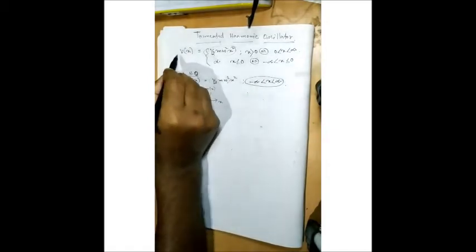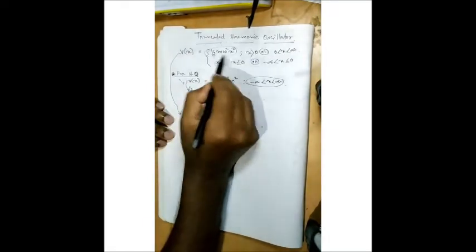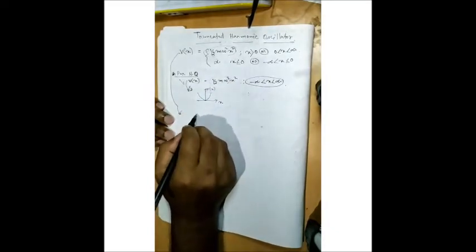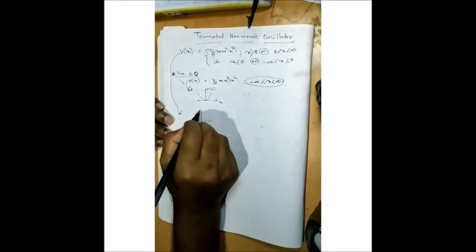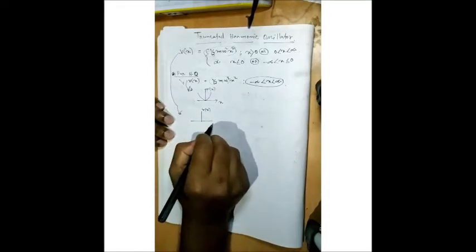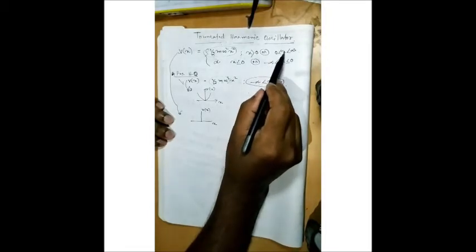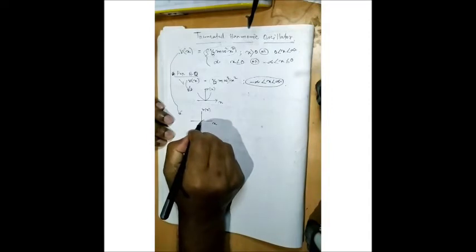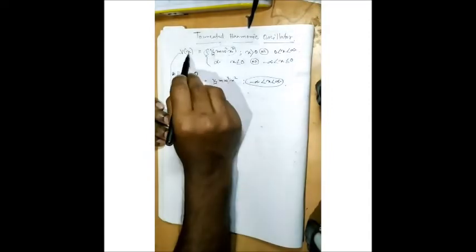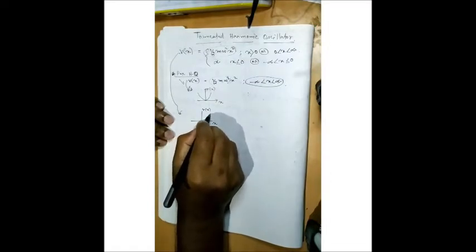But for the truncated harmonic oscillator, if I draw the potential, V(x) versus x, x lies between 0 and positive infinity. V(x) is proportional to x square, so this is also parabolic.